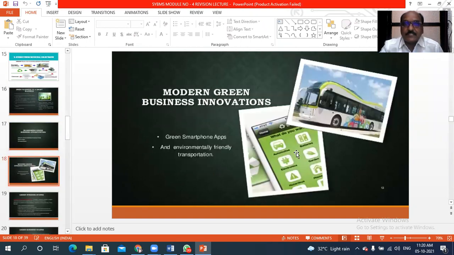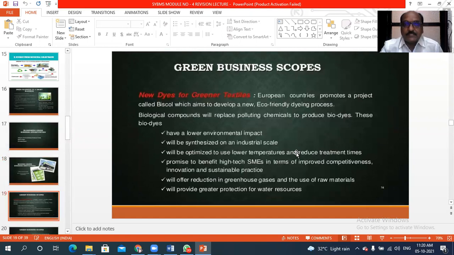You see, these are the modern green business innovations in smart mobile phone apps and in transportation. In transportation, as a source of energy, now we are using solar energy. It is an eco-friendly source of energy and less responsible for environmental pollution.